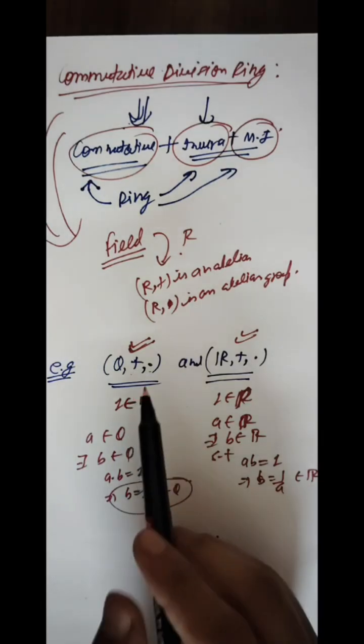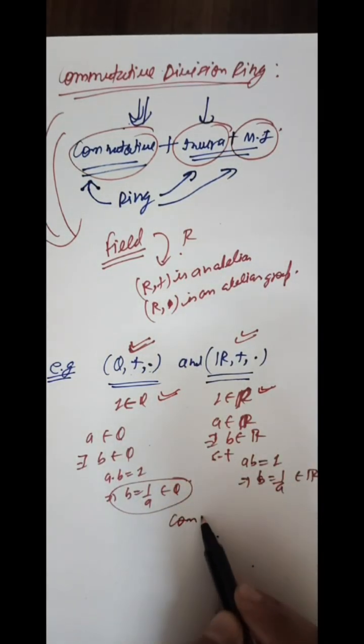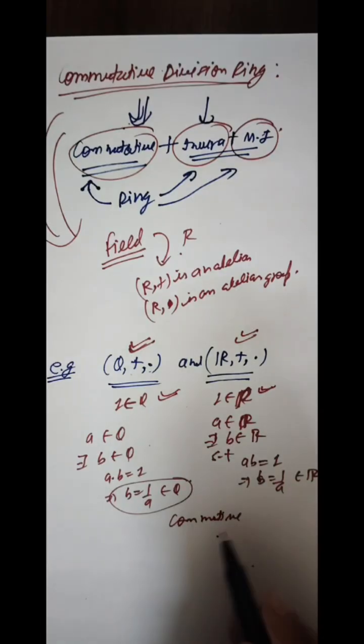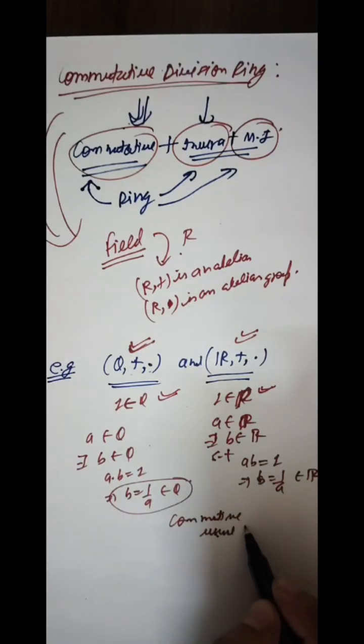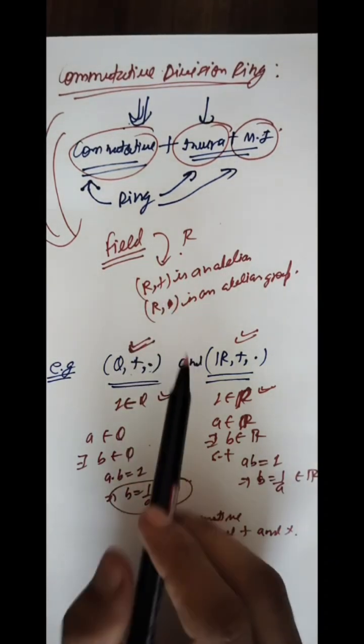So this means that these rings have identity, inverses, and are also commutative in nature under the usual addition and multiplication. Hence we can say that these are examples of a commutative division ring or field.